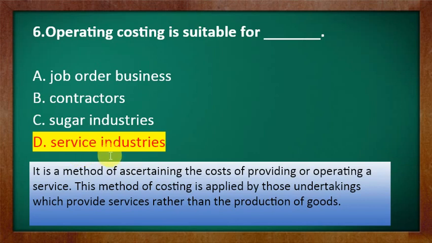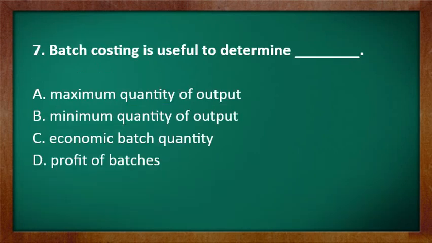Basically this method, operating costing, is a method of ascertaining the cost of providing or operating services. Particularly this method is applied by those undertakings which provide services rather than the production of goods. So among these options, the correct one is option D, service industries. Let's move to another question.